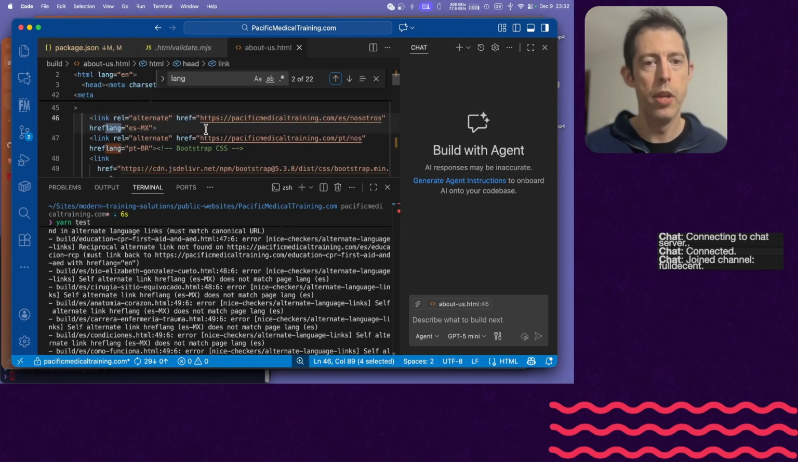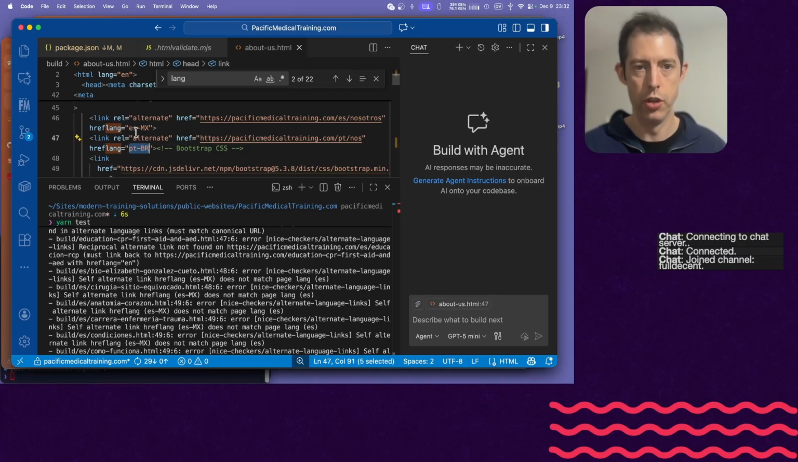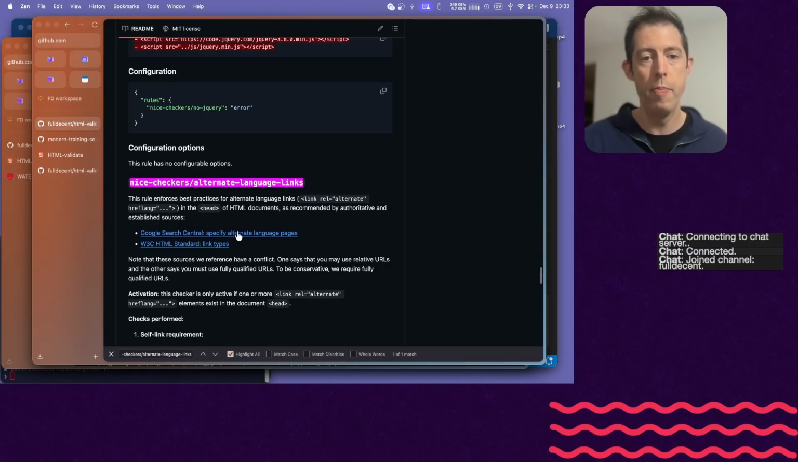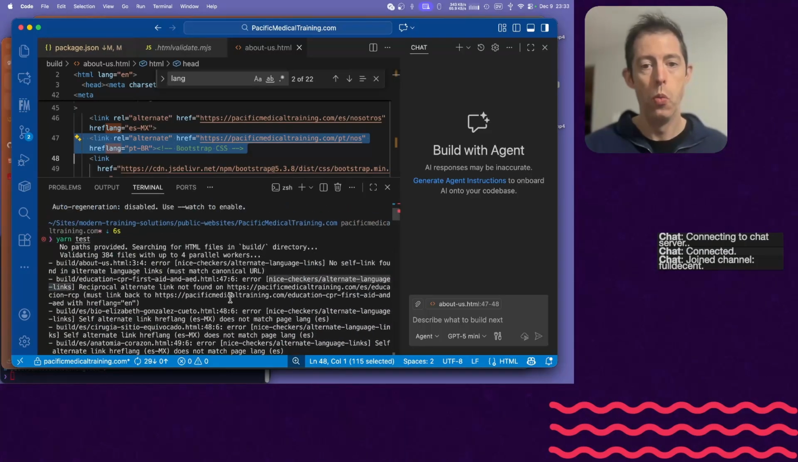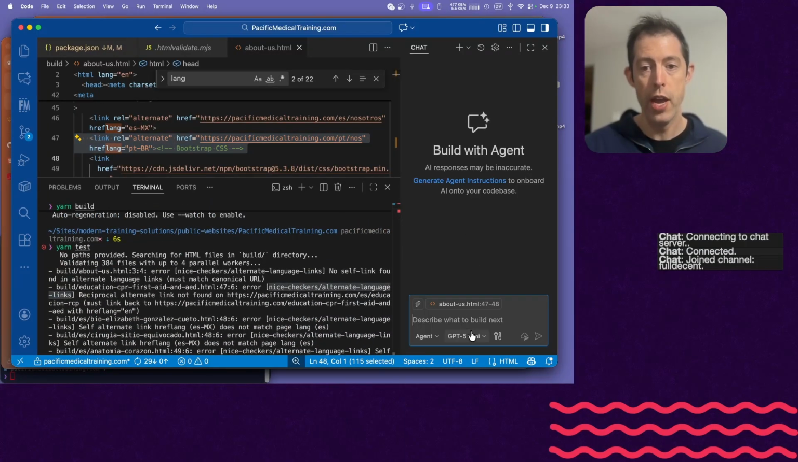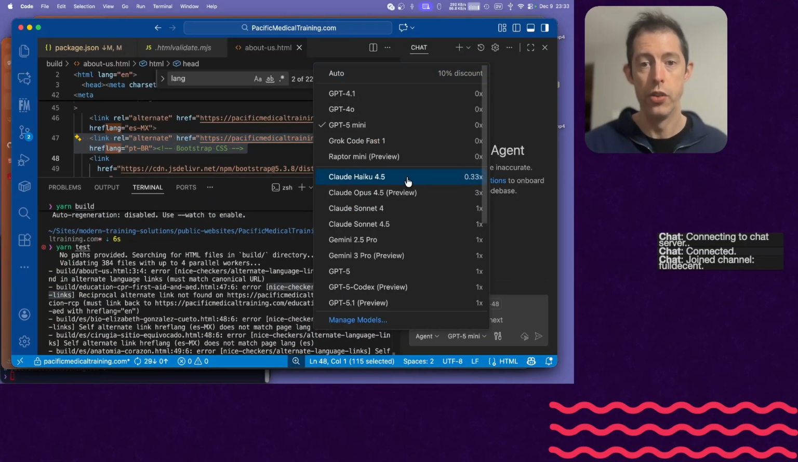So there's some alternate languages, and there's a Spanish version, and there's a Portuguese version. Actually, when you do that, you are supposed to have the original language linked to itself. And it's going to link right back to Google themselves saying this, and then also W3C. And there's a whole bunch of these. So what we should do is just go find an AI to do this for us.